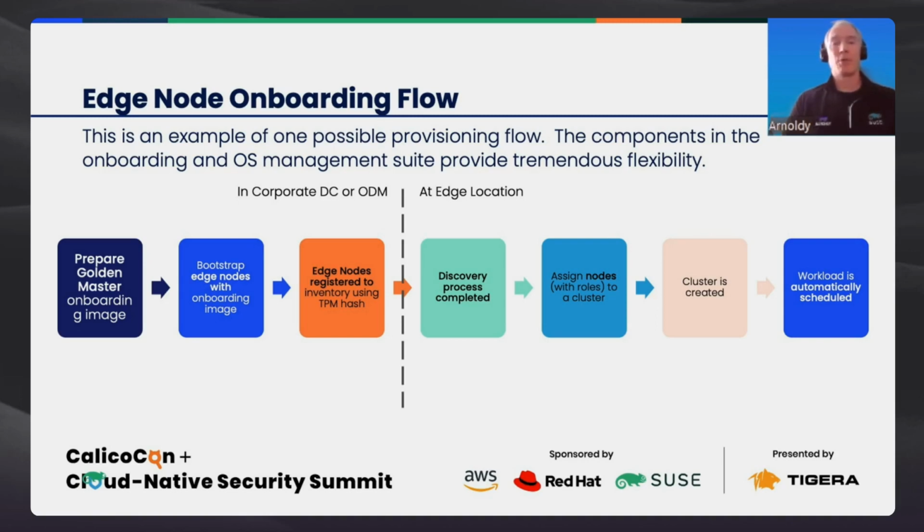After the node has been onboarded, it will be shipped out to its edge location. Once it's powered on and comes onto the network, it'll reach back out to the Rancher server to complete the discovery process. At that point, this node is a free resource in the machine inventory in Rancher, and it can be used to deploy a Kubernetes cluster. And again, we can start with the node if it has unique characteristics like hardware or geography, or we can actually just create new Kubernetes clusters from any group of nodes that happens to be at the right edge location. After the Kubernetes cluster has been created, we will automatically schedule the appropriate applications to it.